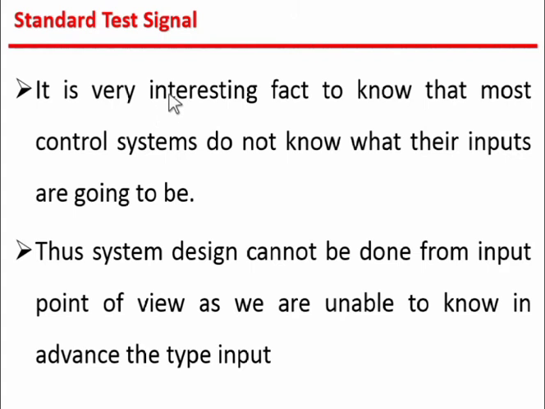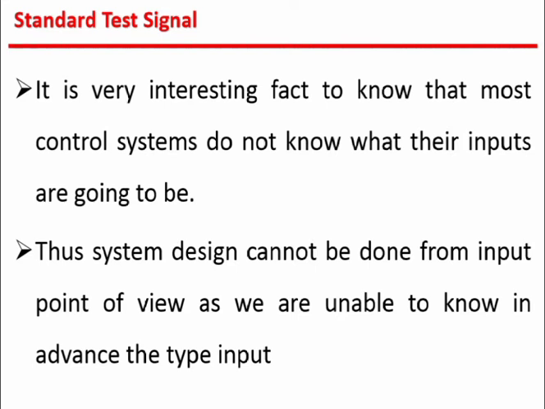It is a very interesting fact that most control systems do not know what their inputs are going to be. That means in industry there are many kinds of inputs, so the control system doesn't know what inputs are given to the system.